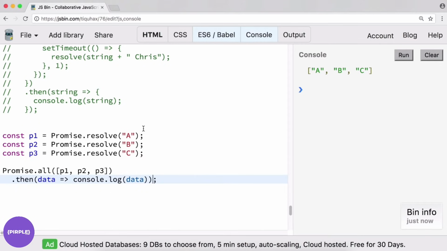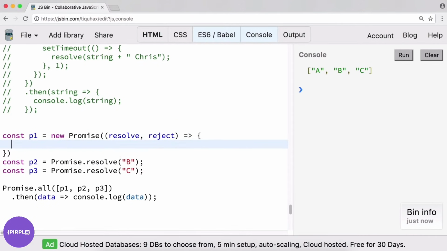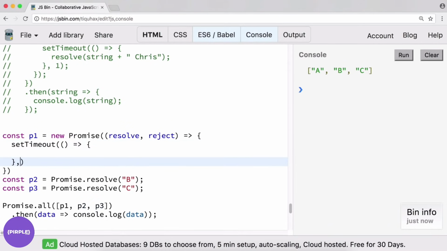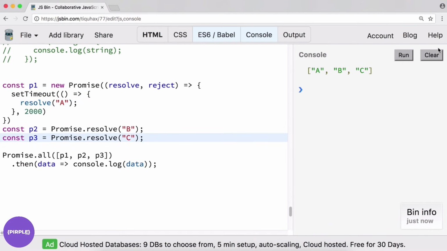And this is kind of neat because it waits for all of these promises to be resolved before moving to its then statement. So if, for example, P1 is a new promise, resolve, reject. And this one, we'll do another simulated async action. We'll do a timeout. Okay, this one, let's say it takes 2 seconds, and we will resolve with a again. Let's see what happens. We clear, we run. So this one is waiting until all of these promises are resolved. And if any one of them is rejected, it just rejects the entire promise.